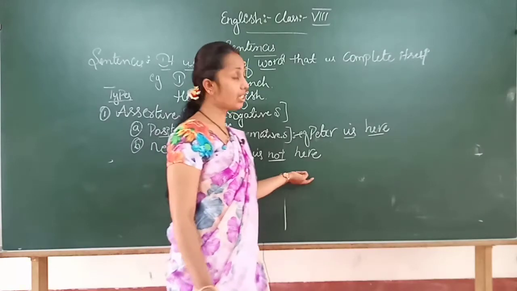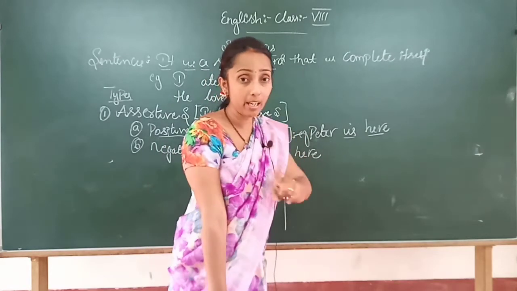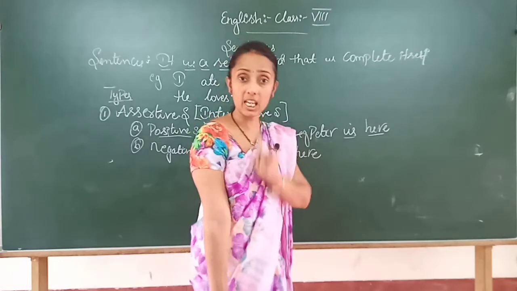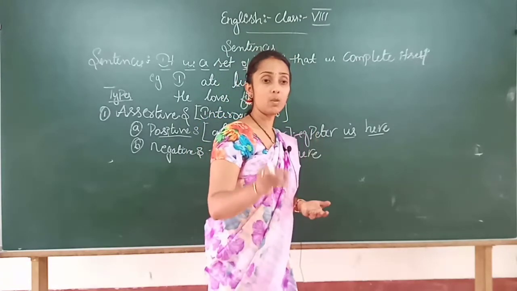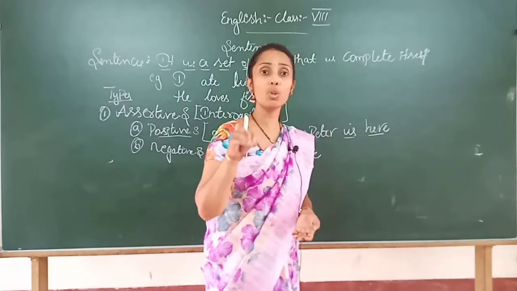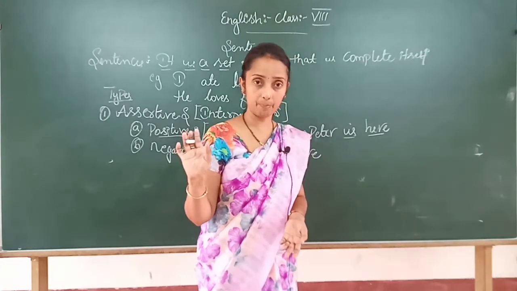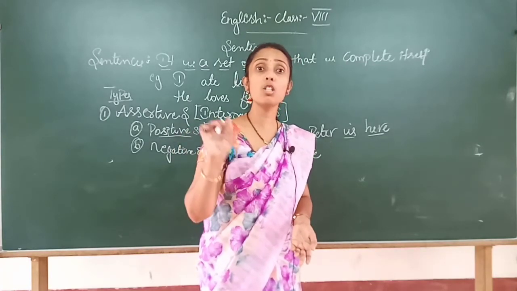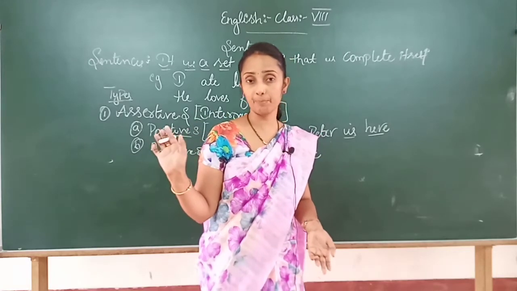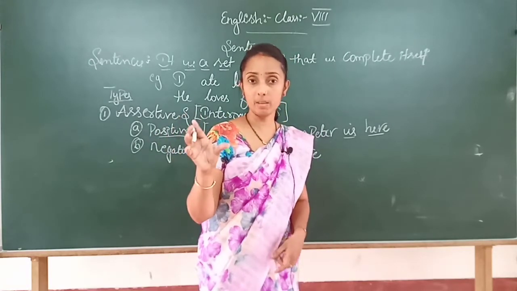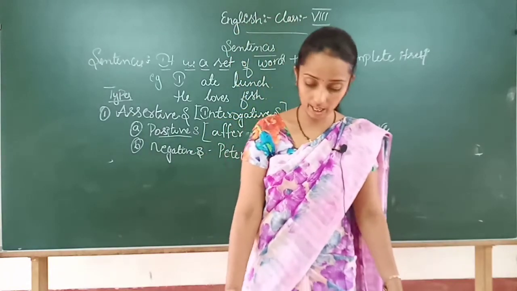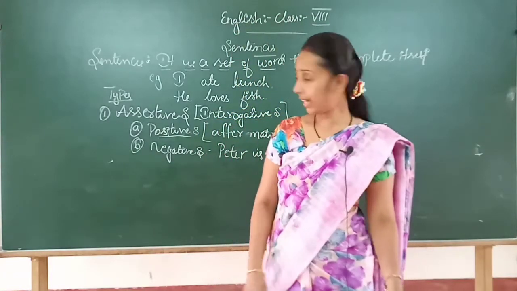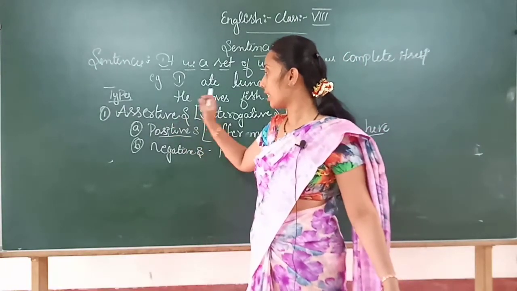See, I was absent yesterday. Even that is a positive sentence because it was certain that you were absent yesterday. Clear? Suppose I was not absent, then that not makes it a negative sentence. Clear, children?